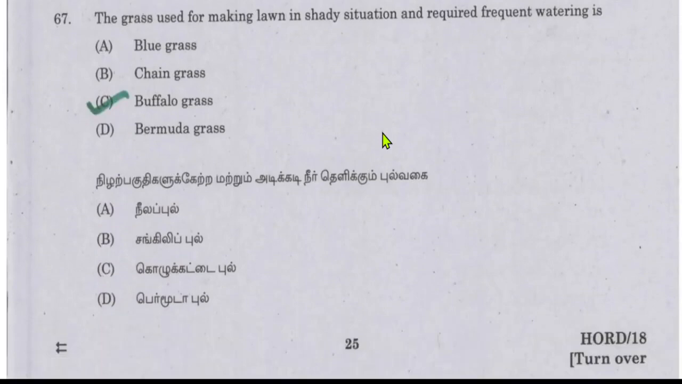The grass used for making lawn in shady situation and requiring frequent watering is buffalo grass. If we use buffalo grass to make the lawn, we have to keep it under shade conditions and we have to water it frequently.